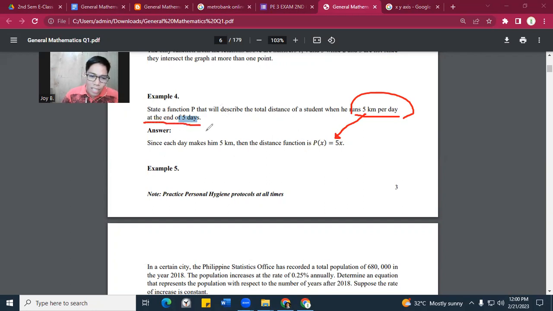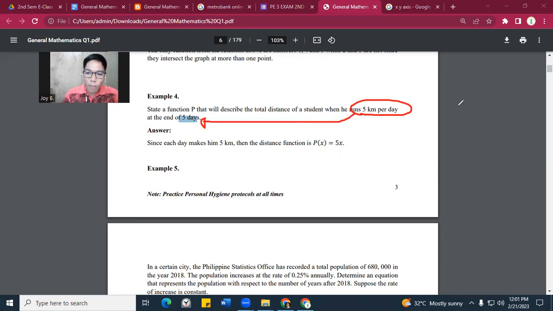The point here is to state the function that will describe the total distance of a student when he runs 5 kilometers per day at the end of 5 days. So, the question is, ilang kilometro ba ang mararun ng isang estudyante kapag every day he will run 5 kilometers per day? For example, I run 5 kilometers per day for 5 days. Okay, so 5 times 5 equals 25. Now, we are talking about the function. Ano ba ang function ng p sa problem na ito?